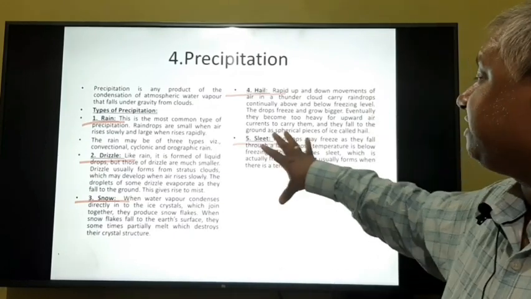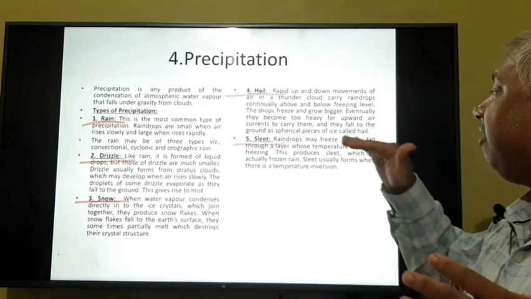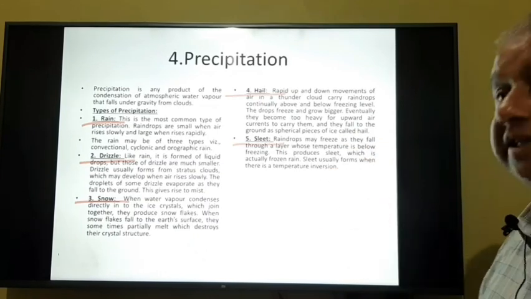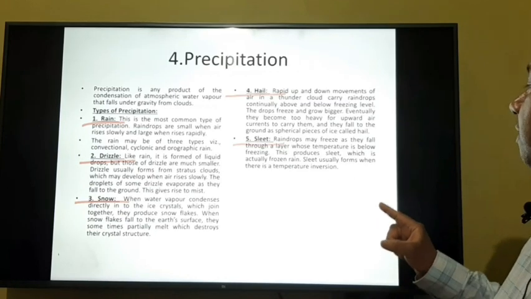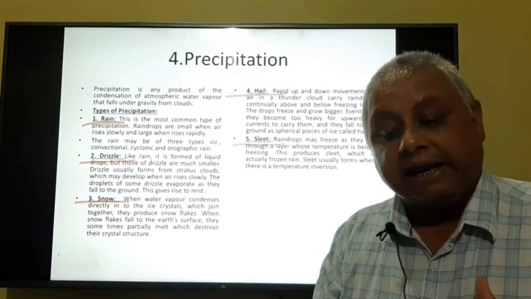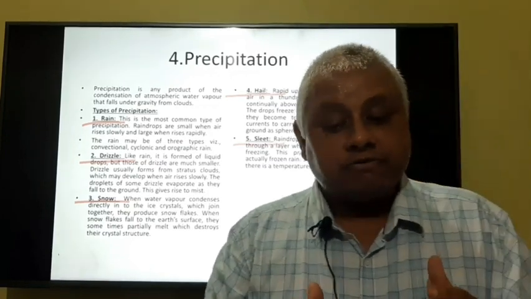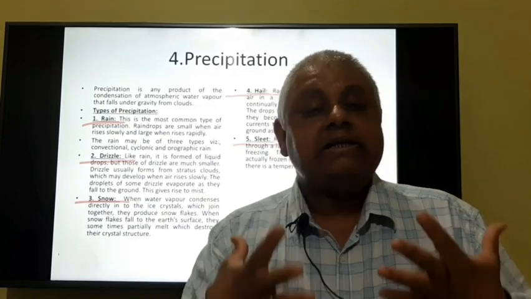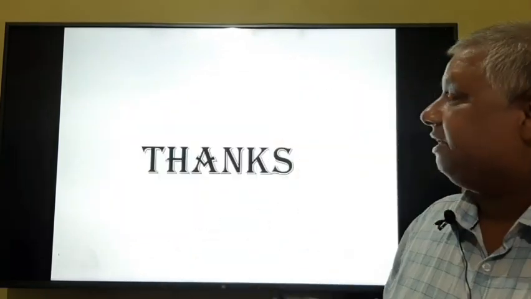And the last one is sleet. Sleet means raindrops may freeze as they fall through a layer whose temperature is below freezing point. This produces sleet, which is actually frozen rain. Sleet usually forms when there is temperature inversion. So that's all about precipitation.